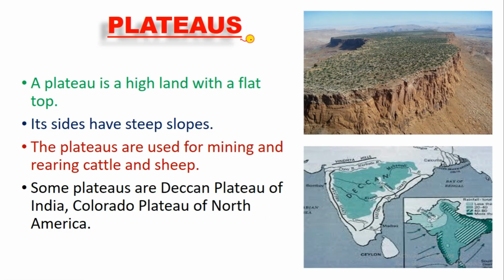Now we will talk about plateaus. A plateau is a high land with a flat top. So you can see a plateau here. This is the high land and the top of the plateau is flat. This is the flat area and this is the sloping area. Its sides have steep slopes. That means the sides of the plateau are steep.